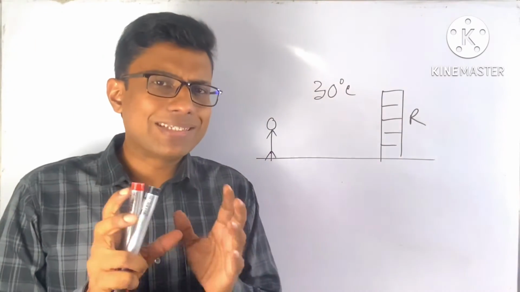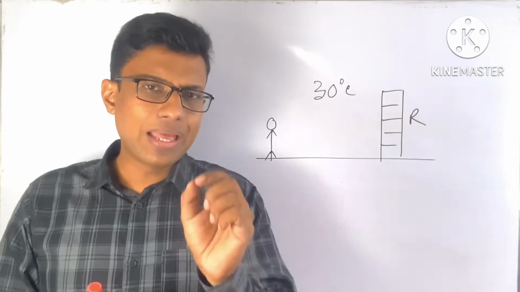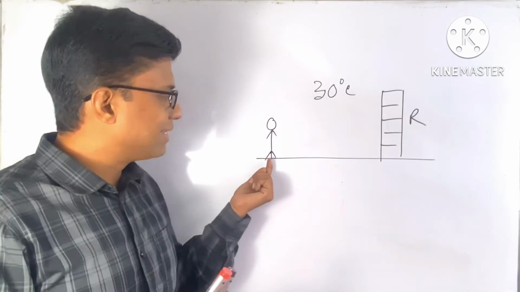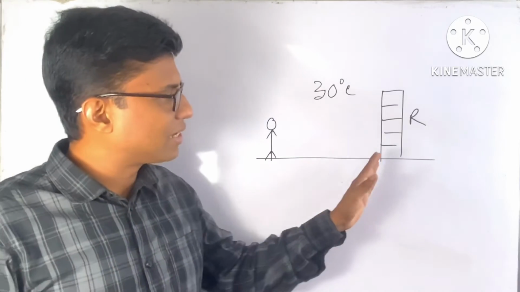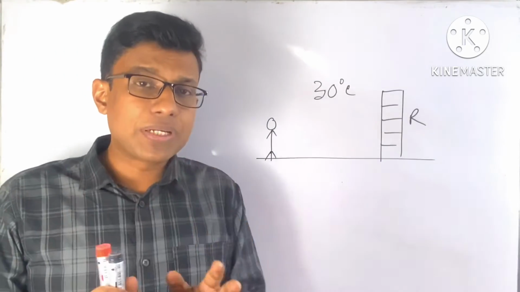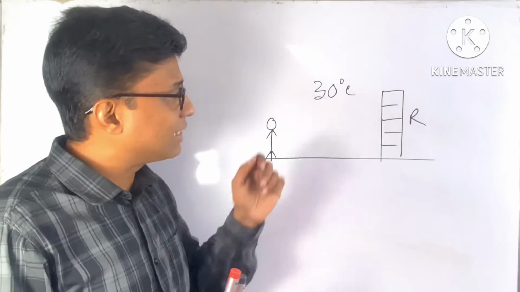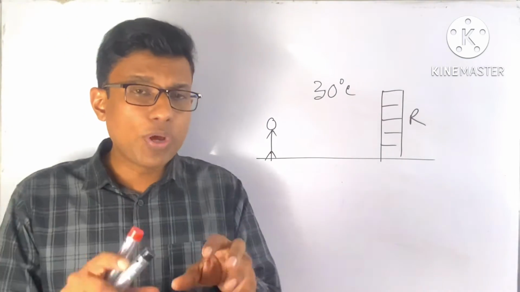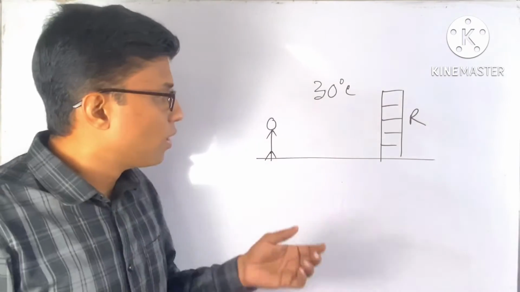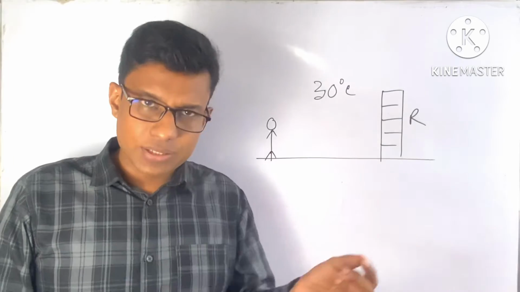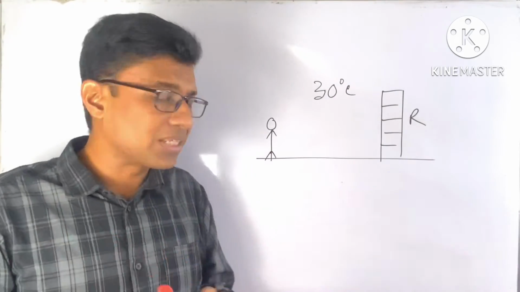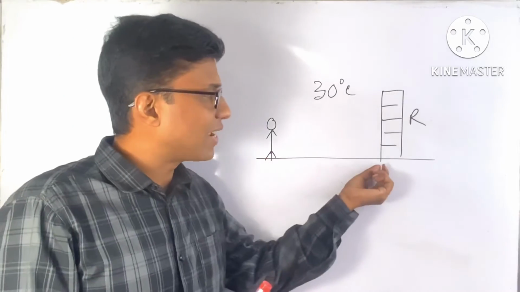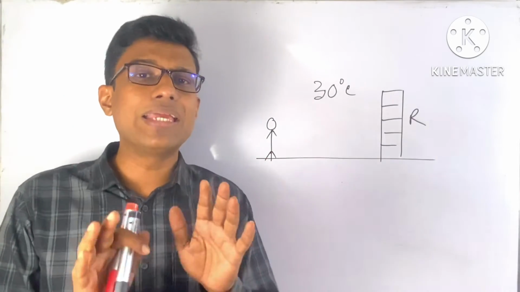Students, you can see here I have drawn a figure. In this figure, this is the source which is going to create a sound, and this is the reflector, and the temperature of that place is 30 degrees centigrade. So the question will be like this: for which distance between the source and reflector can the source hear the echo?